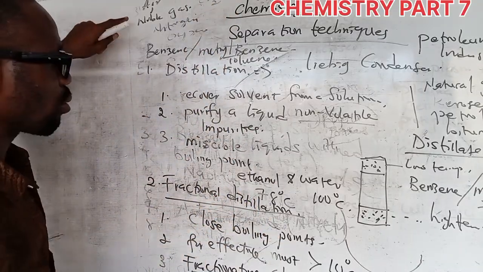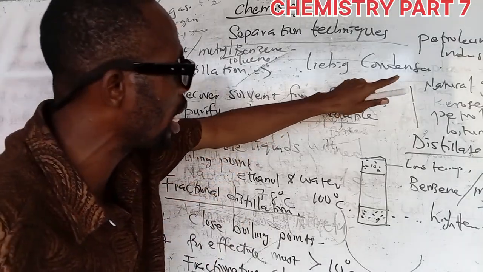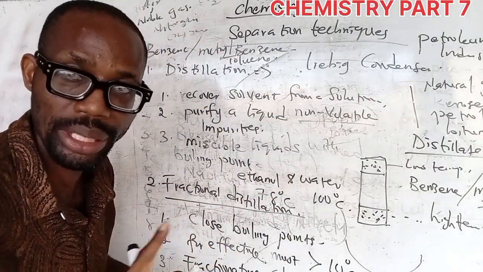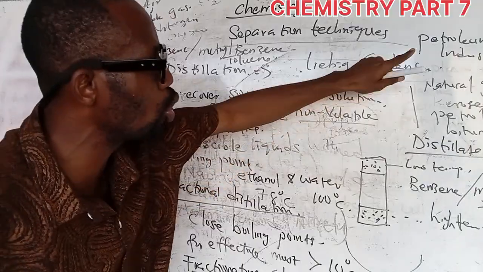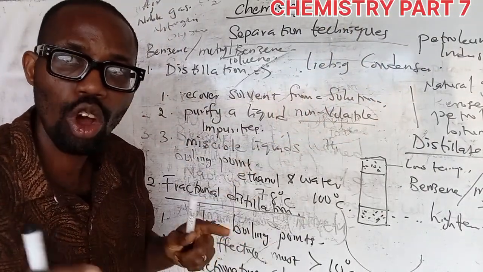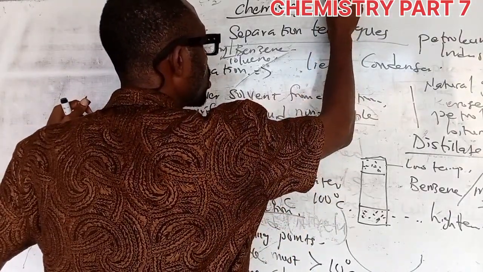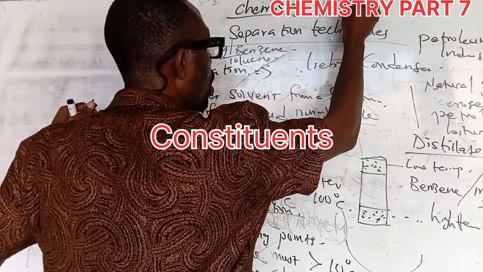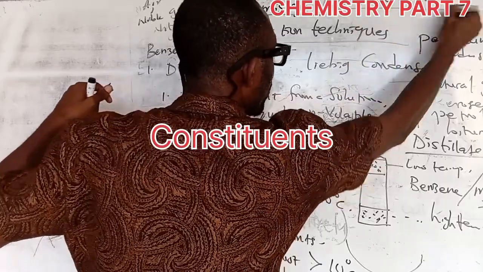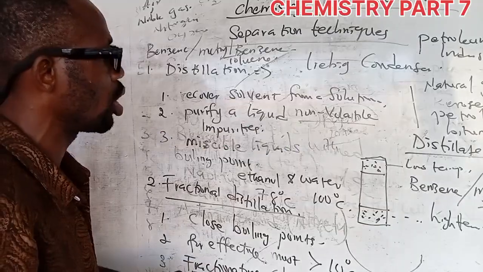So with fractional distillation, you can separate the constituents of air and also the mixture of methylbenzene and benzene. Methylbenzene is toluene. And lastly, it can be used in the petroleum industry to separate the constituents of crude oil. Let me spell constituents, for those of us that would like the spelling, see it at the upper part of this board. Constituent means what it contains, the various forms in that mixture, of crude oil.